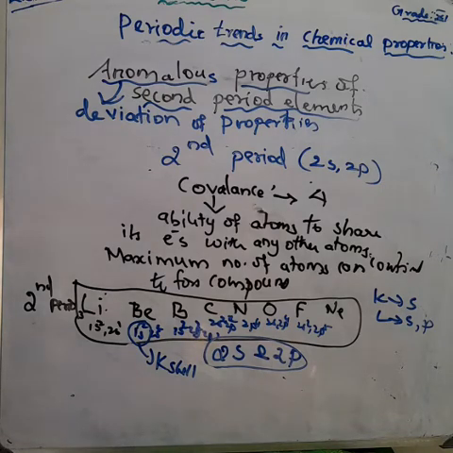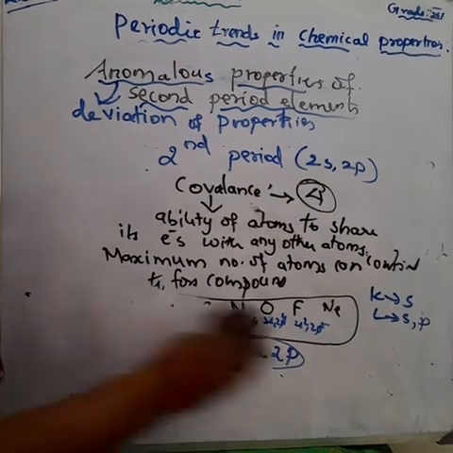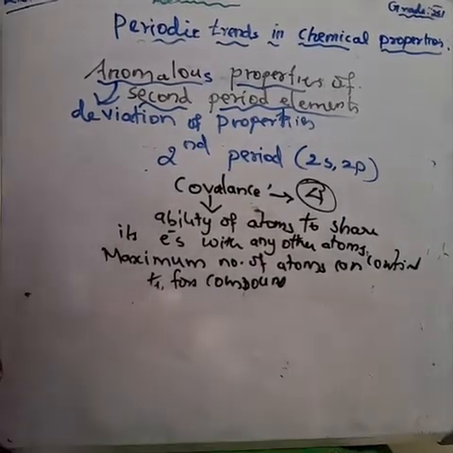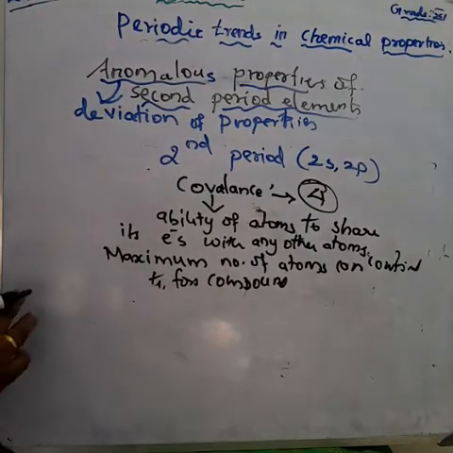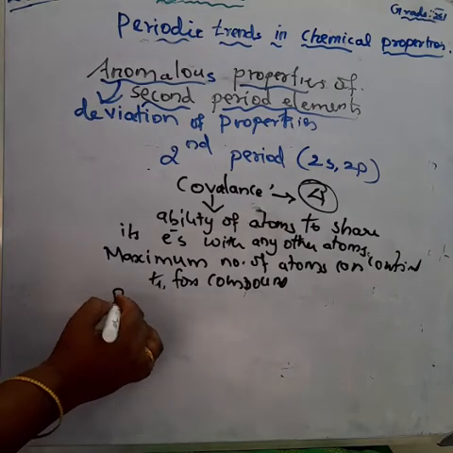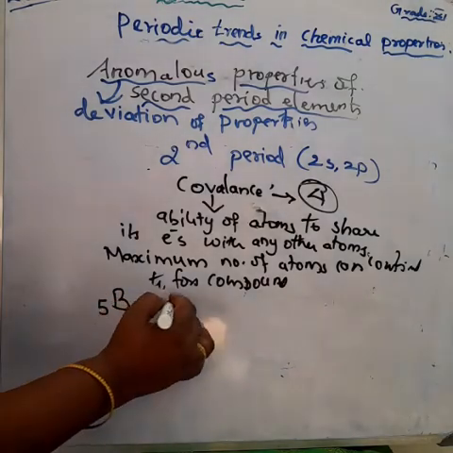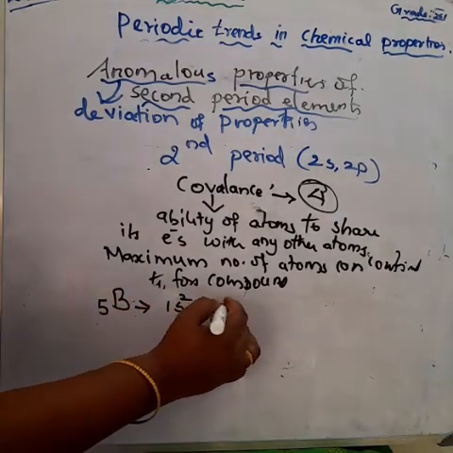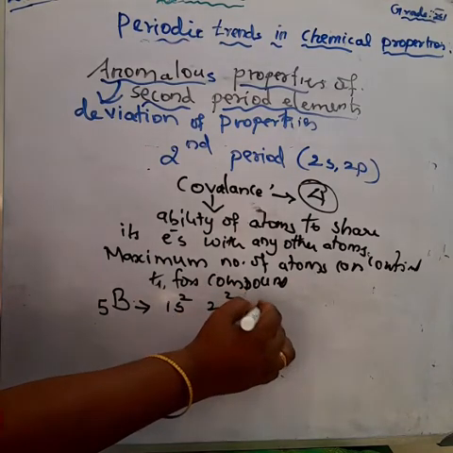So the maximum capacity of sharing electrons in orbitals is only 4. There is covalence only 4. For example, I am taking boron. It is the third element in the second period. What is the atomic number of boron? 5. What is the electronic configuration? 1s2, 2s2 and 2p1.